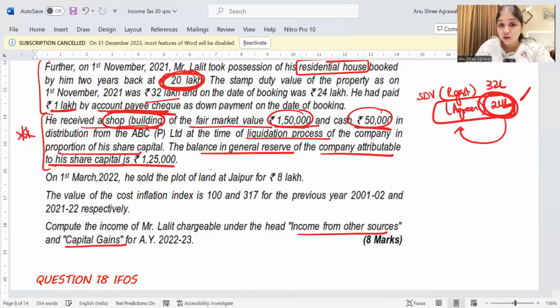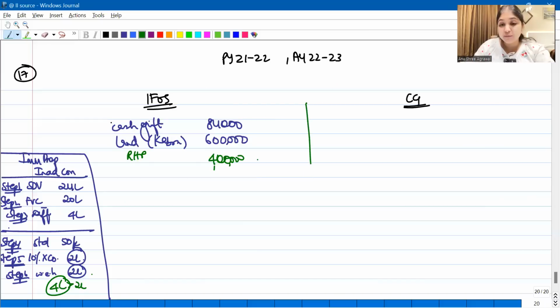Guys, distribution upon liquidation. The capital gains will apply for whom? Capital gains will apply for the shareholders. Upon liquidation, there is no capital gains implication for the company. It is a capital gains implication only for the shareholder. So there will be a capital gains head over here.